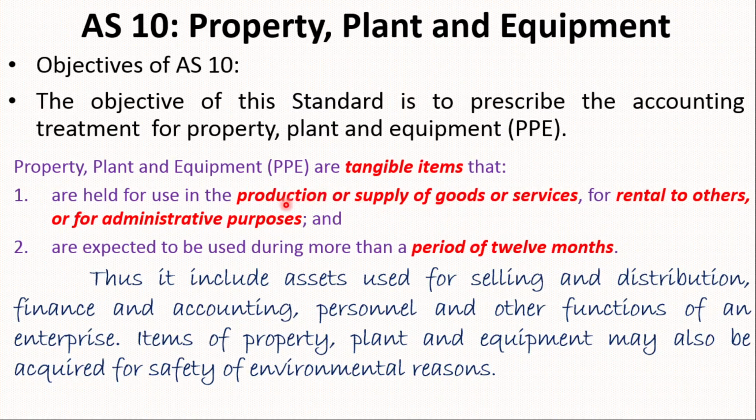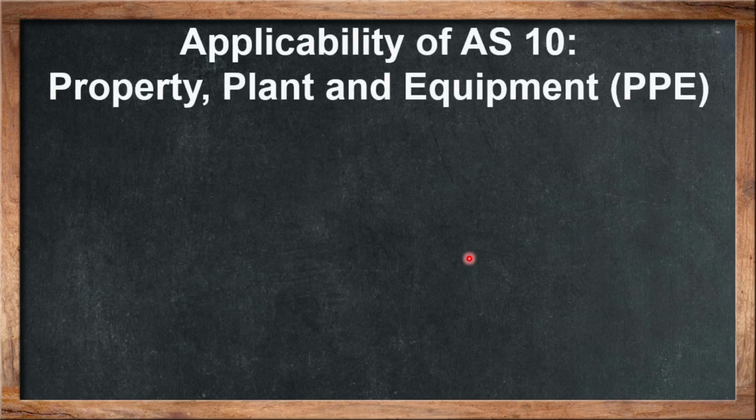Suppose it produces a shoe. That means the machinery used for producing the shoes is used for production, or it may be for rental to others or for administrative purposes. And the machinery should be used during more than a period of 12 months. So these are the basic conditions for property, plant and equipment.